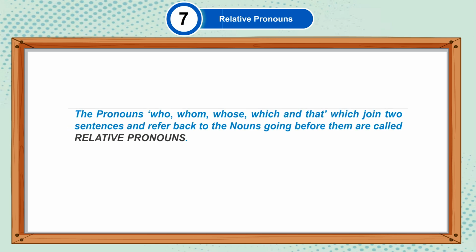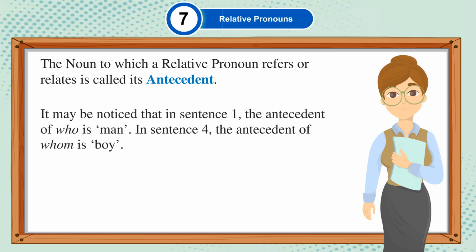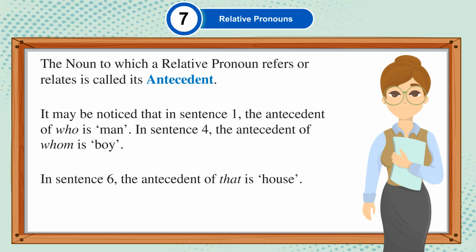The pronouns who, whom, whose, which and that, which join two sentences and refer back to the nouns going before them, are called relative pronouns. The noun to which a relative pronoun refers or relates is called its antecedent. It may be noticed that in sentence 1, the antecedent of who is man. In sentence 4, the antecedent of whom is boy. In sentence 6, the antecedent of that is house.